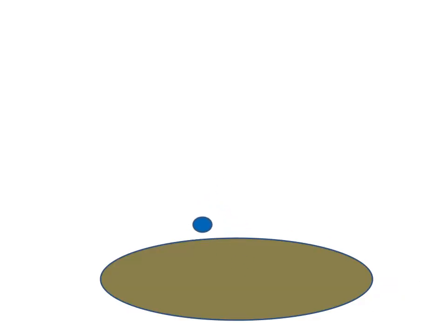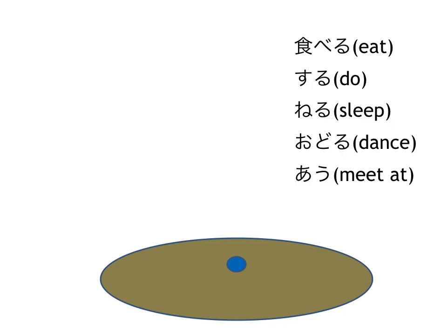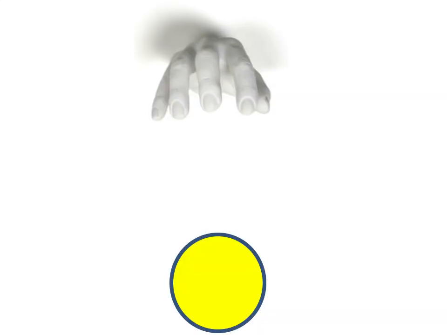If you do some action at the location like 食べる、する、寝る、踊る、会う, you cannot use に because the goal is not stable. You have to use で, or you have to make some effect on the object. That's why it's called direct object.